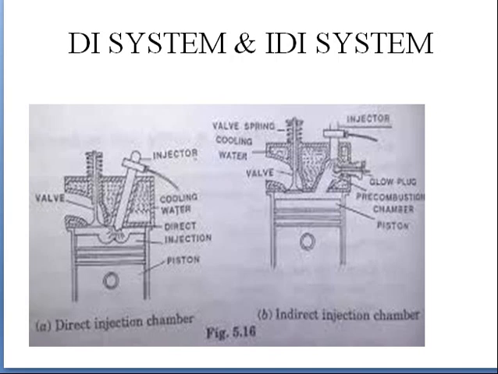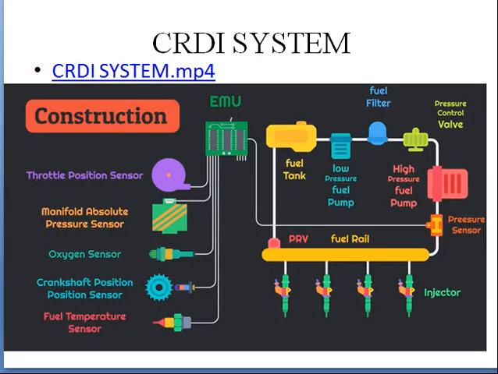It means 4 strokes: suction, compression, expansion, exhaust. All these things will happen once we send the already pre-combusted fuel. But here we will have a cooling chamber. The water cooled system will be arranged here and that water will cool the combustion chamber. As a result, the heat liberated will be less, but this is not as efficient as direct injection system. So in recent days we are using indirect injection system only, as direct injection system will release so much heat.